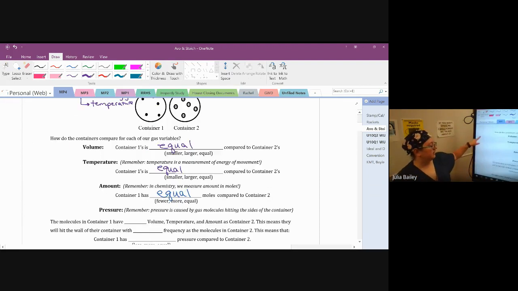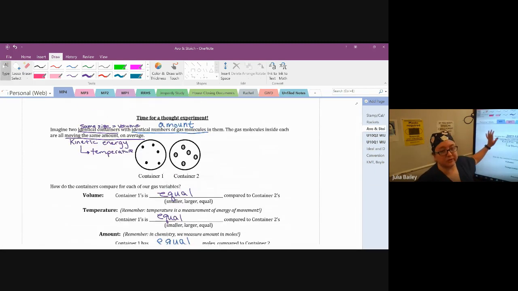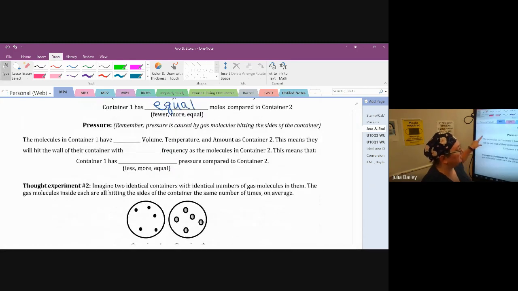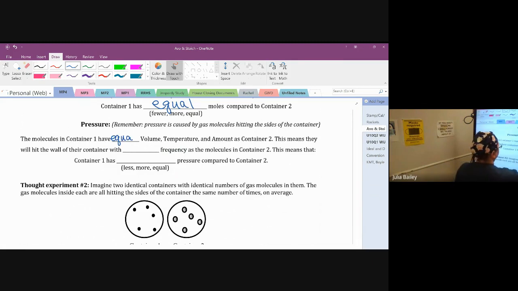If the volume is the same and the temperature is the same and the amount is the same, what does that tell us about the pressure? We have not been told anything about the pressure in this thought experiment setup, but we can figure out something about the pressure. We know that the molecules in container 1 have equal volume, temperature, and amount compared to container 2. This means that they're going to hit the walls of their container with equal frequency.